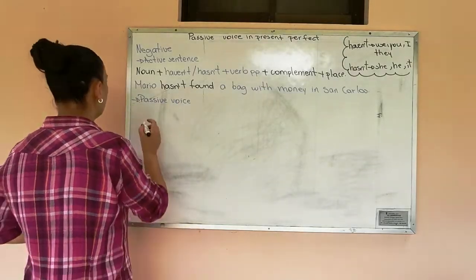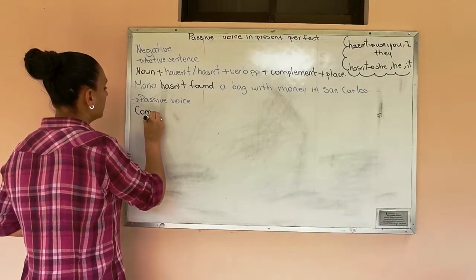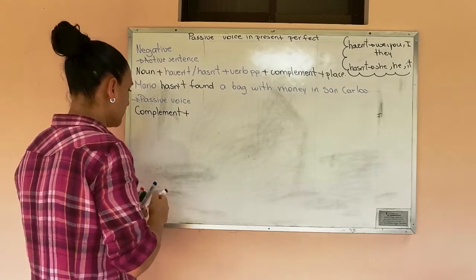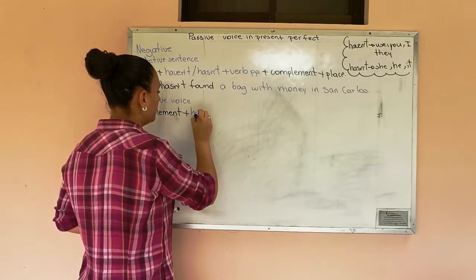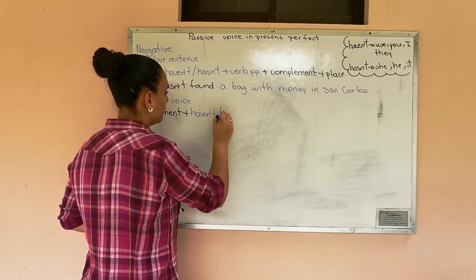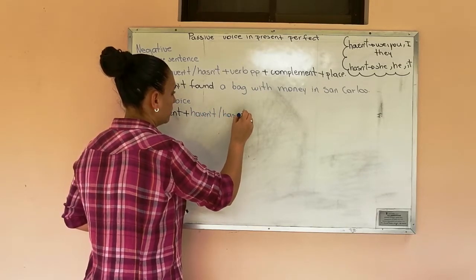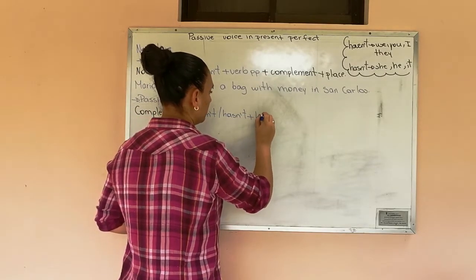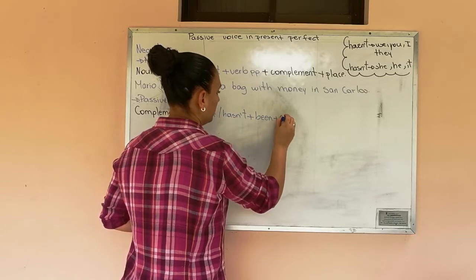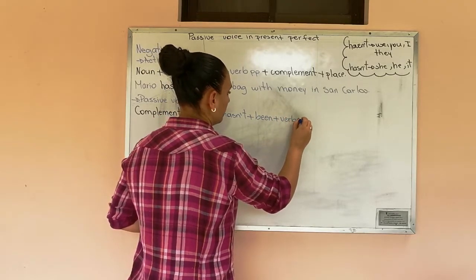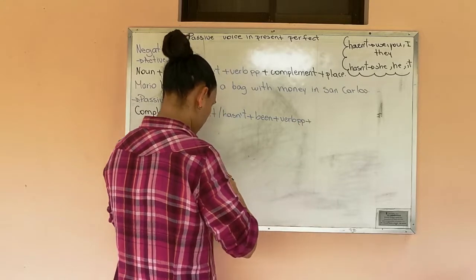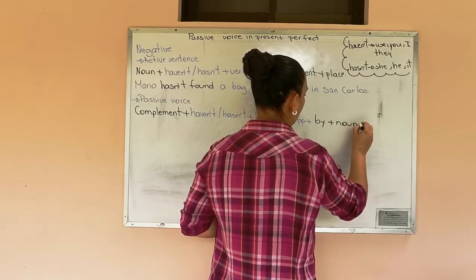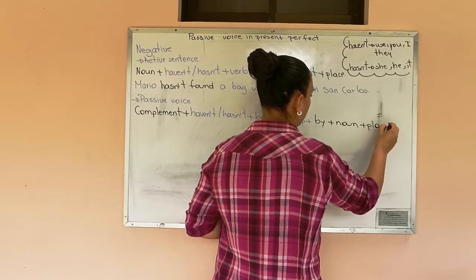Sorry. And it's the complement plus haven't or hasn't plus been plus the verb in PP plus by plus the noun and finally the place.